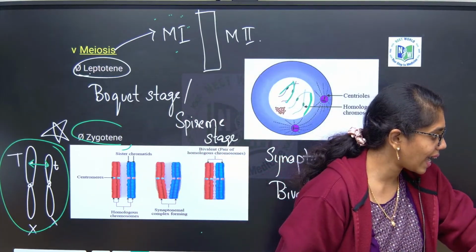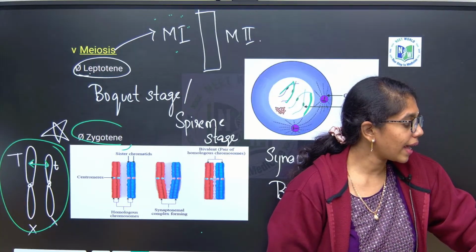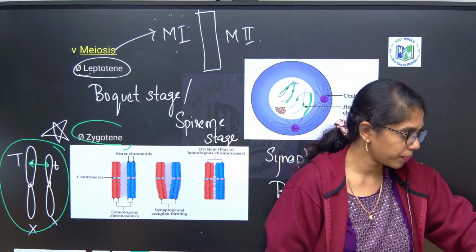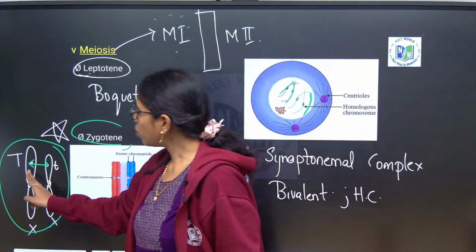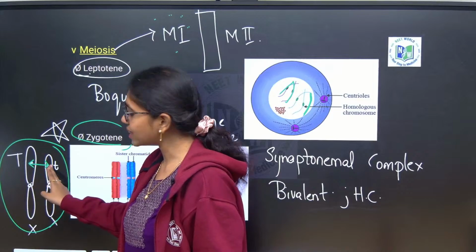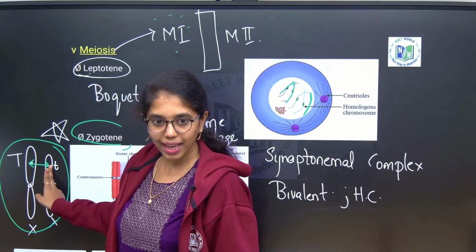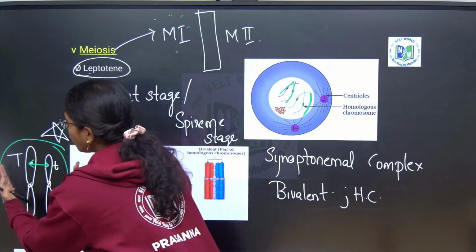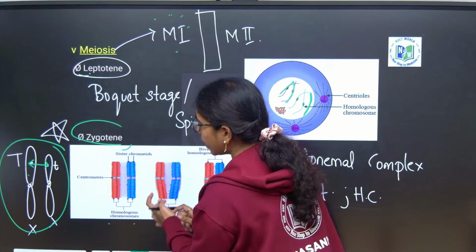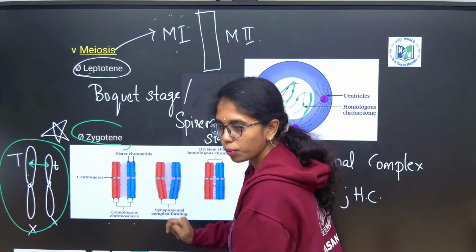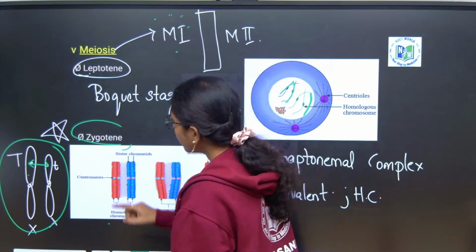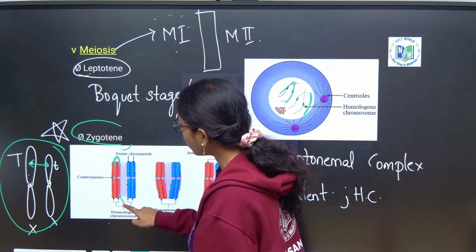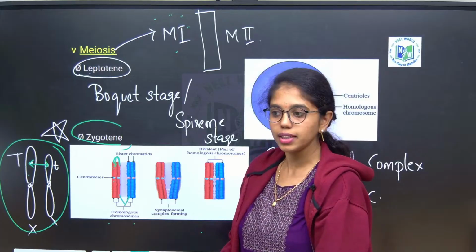Yes, Vishnu, you can ask the doubt. You just drop the message in the chat box, I will be answering your doubt. So, the 2 chromosomes which have alleles at the same location or same loci, those are called what? Homologous chromosomes. Those homologous chromosomes come together at one plane. Here you can see these 2 are homologous chromosomes. These are sister chromatids of one chromosome. These 2 are non-sister chromatids of homologous chromosomes.